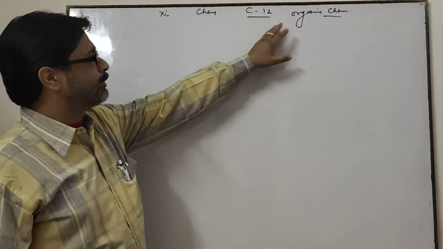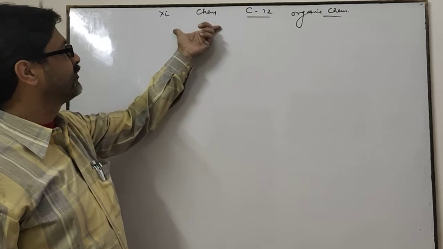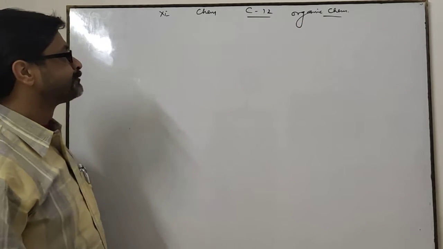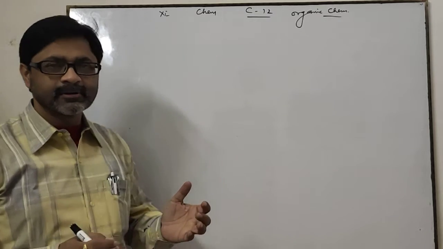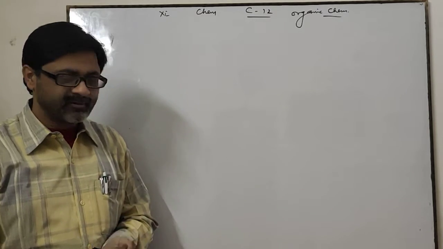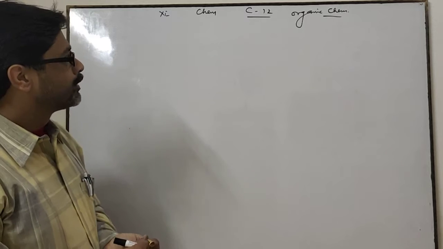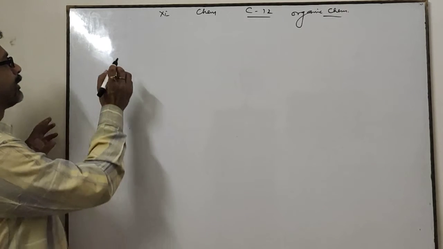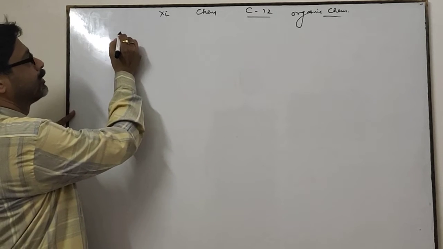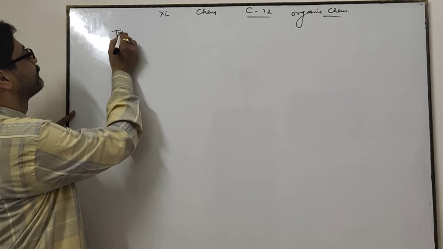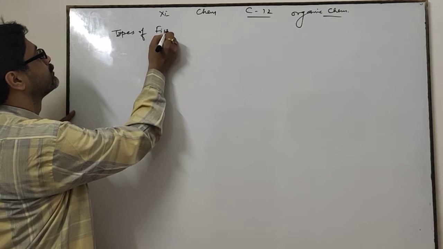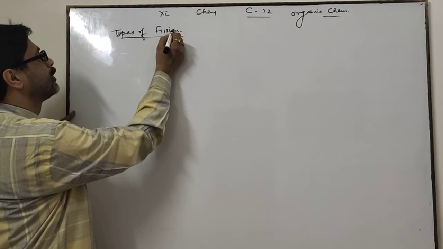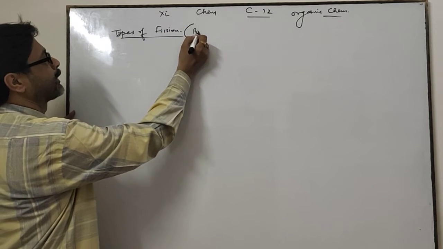I am going to teach you about Organic Chemistry, Chapter 12 for class 11th. In my previous lectures, I discussed various topics. Now, I am going to teach you about the types of fission. What is fission? Fission means breaking.